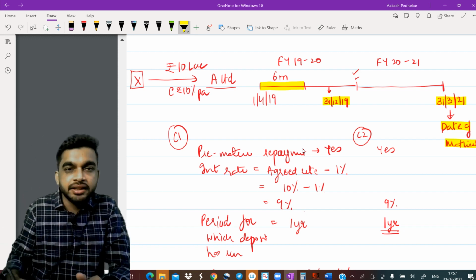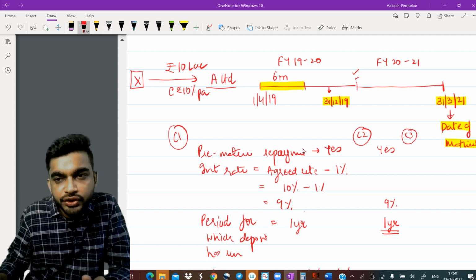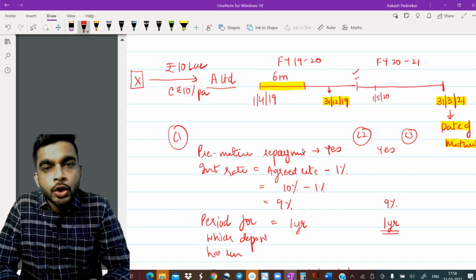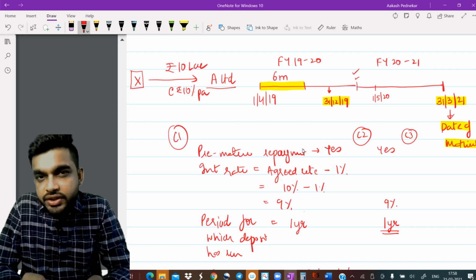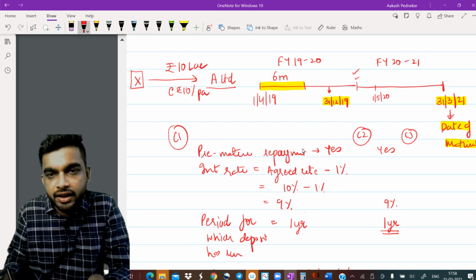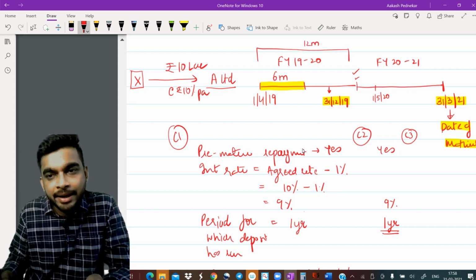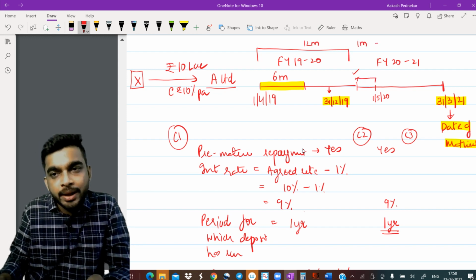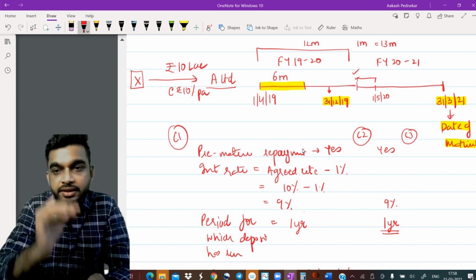Let's look at case number 3. In case number 3, guys, let's suppose you went on the 1st May 20. So according to you, you kept the money with the company for how much time? You kept the money with the company for this entire period of 12 months, and plus you kept the money for one extra month. So you kept the money with the company for 13 months. So ideally you should receive your interest for 13 months.